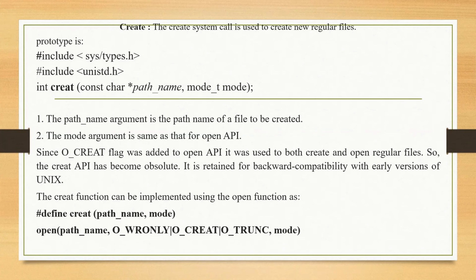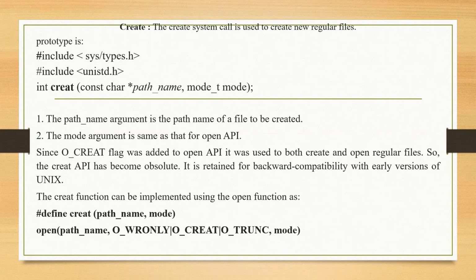Since the O_CREAT flag was added to the open API, it is used to both create and open regular files. So the create API has become obsolete. It is retained for backward compatibility with early versions of Unix.